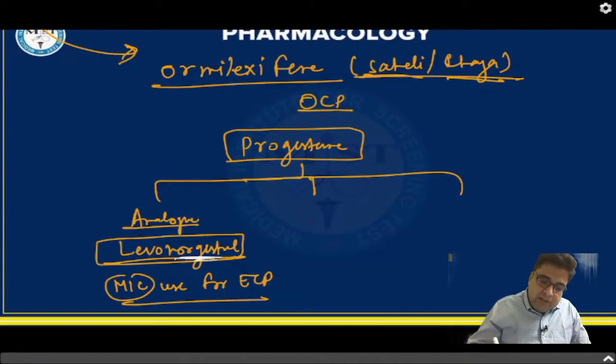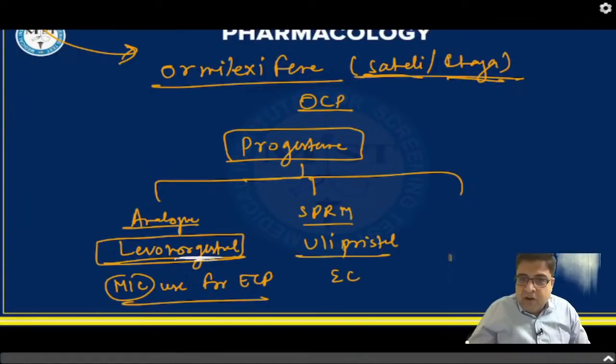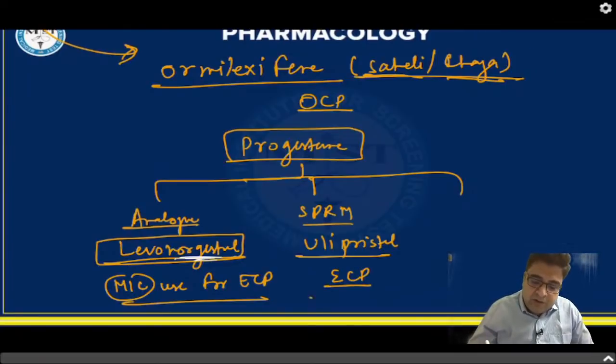The second drug is an SPRM. The second drug is not an analog, it's a modulator. We call it SPRM. The drug is ulipristal. We have discussed already, this is also given for emergency contraception. It's not the most commonly used, but it's the most powerful, most efficient drug.